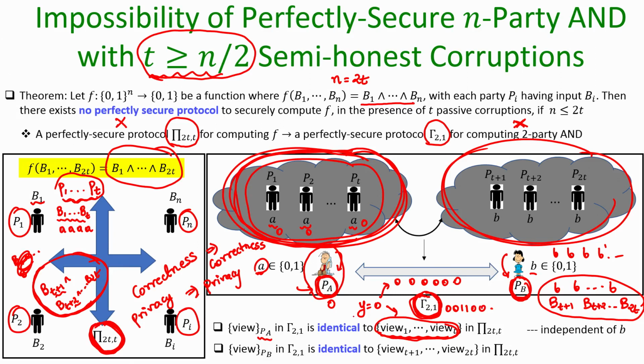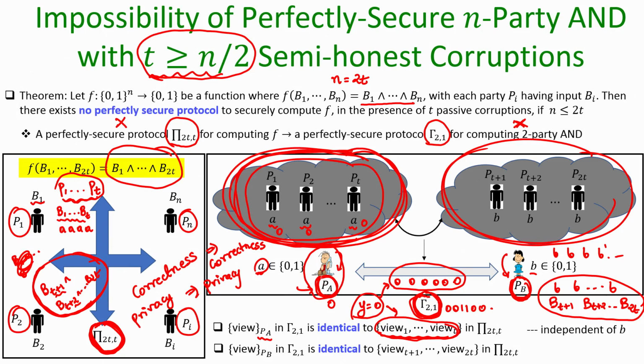That means y being 0 and the input of the first T parties being all zeros as per protocol pi, that view could also result equiprobably from the case when the inputs of all the remaining T parties were 0, or half of the remaining T parties participated with input 0 or with input 1 and so on.